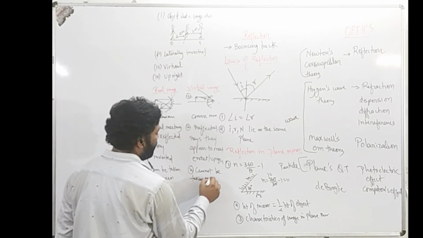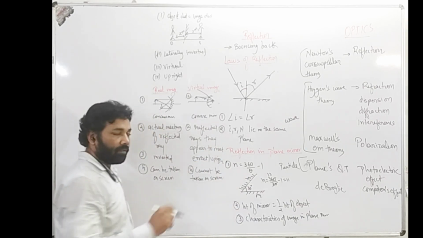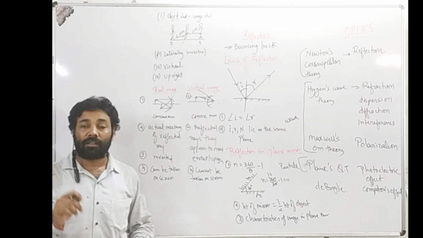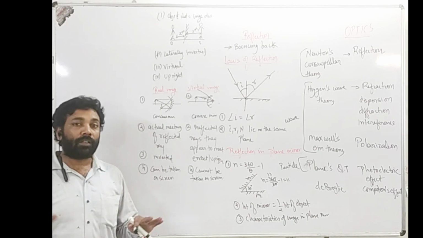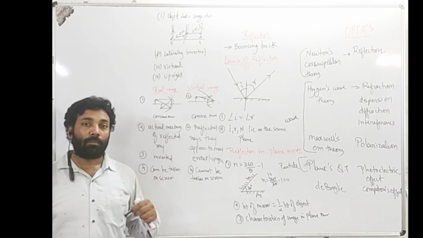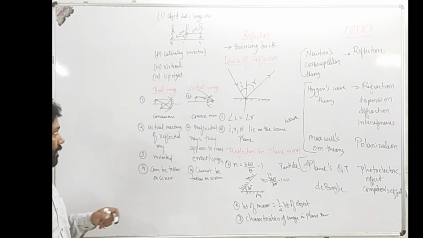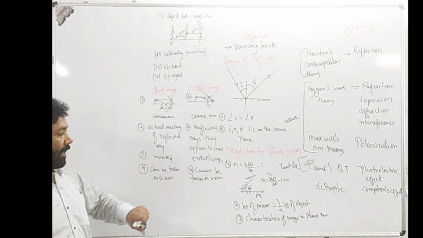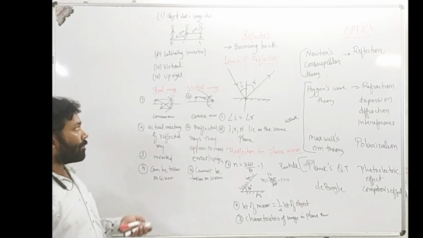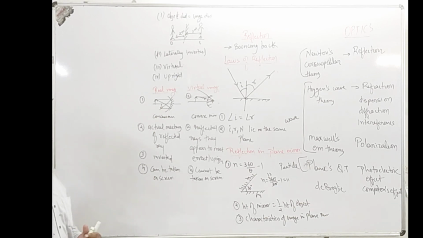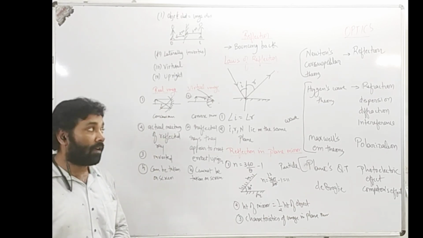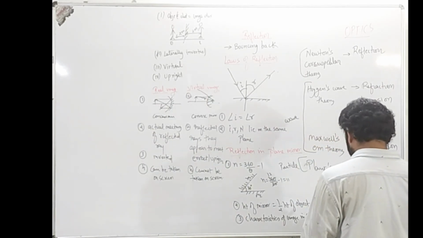Cannot be taken on screen means it cannot be printed out, right? You may take a selfie, but the selfie is not a combination of complete reflected rays. So a virtual image cannot be taken on screen. These are the differences between real and virtual images. Next we'll see reflection at curved surfaces.